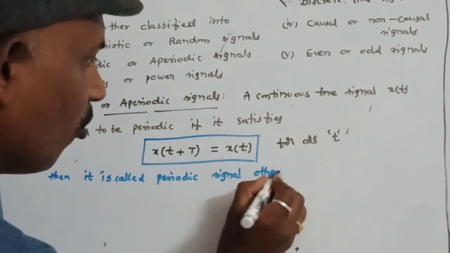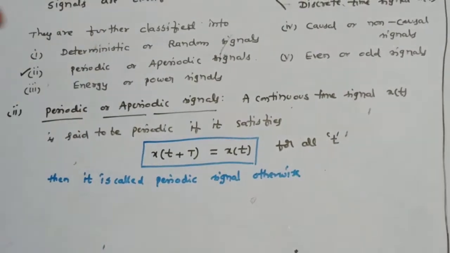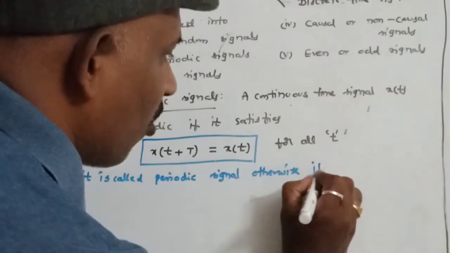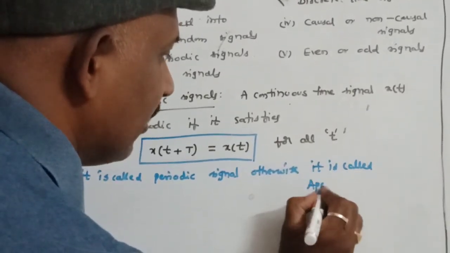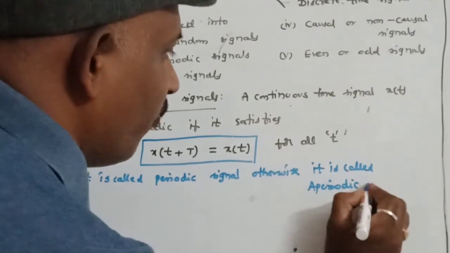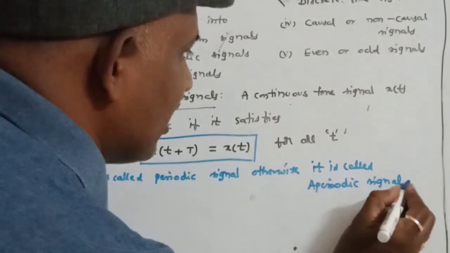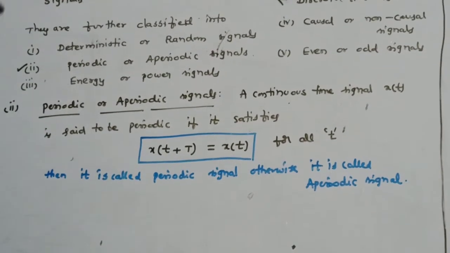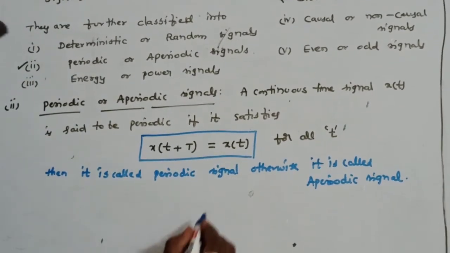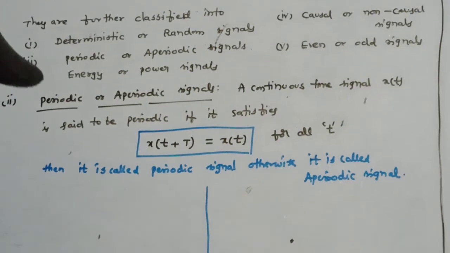Otherwise, if this equation is not satisfied, it is called an aperiodic signal. So if the above equation is not satisfied, then it is called an aperiodic signal. Let us see some examples under this case.